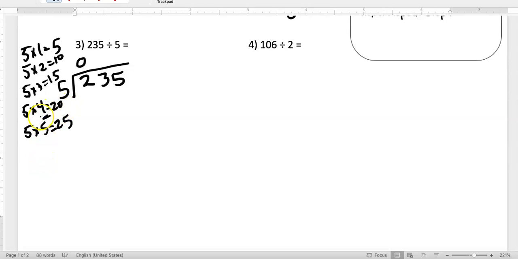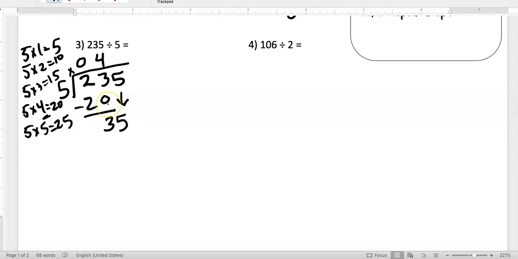So I am going to say that 5 goes into 23 4 times, because again, you can't go over that 23. My 4 goes above the 3, staying in the same place value there. Don't forget to multiply here. 4 times 5 gives me 20. You already did the work. Step 3 tells us to subtract. 23 minus 20 gives me 3. Step 4 tells me to bring down this 5.